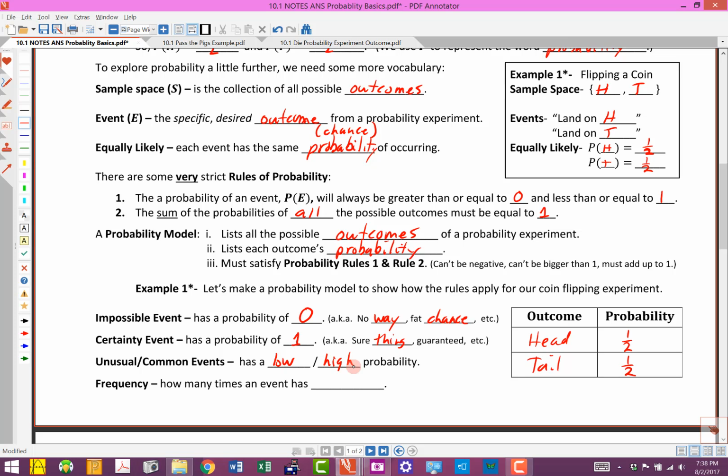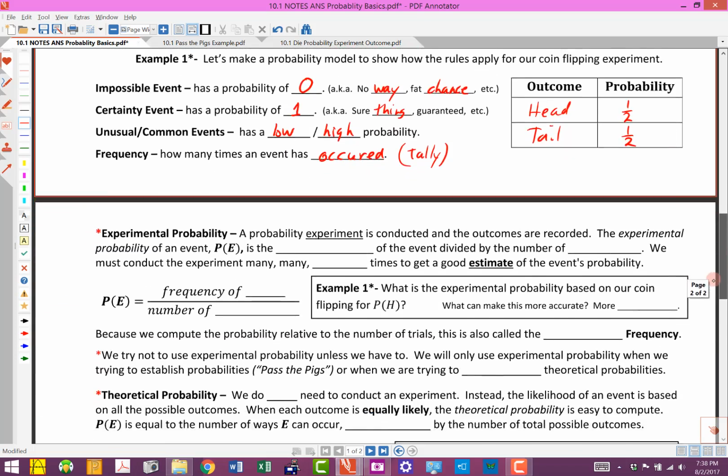Now, we're going to use this word quite a bit throughout the unit here. So we're going to talk about frequency. Frequency is just a fancy way of saying how many times an event has occurred. How many times an event has occurred, okay? In other words, it's kind of like the tally. If we count up how many times something happened, that's what we're talking about when we say the frequency.